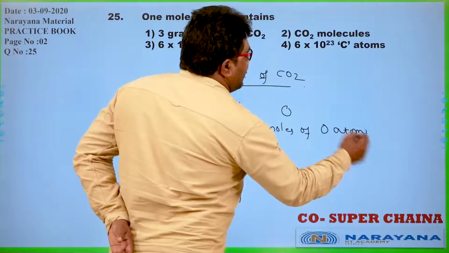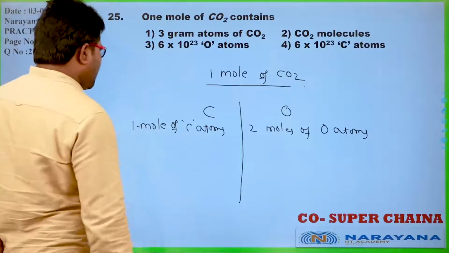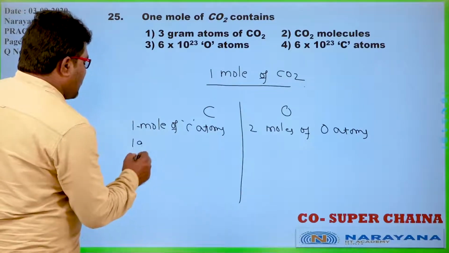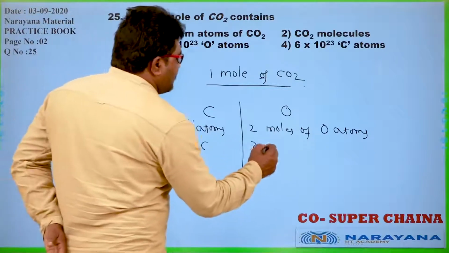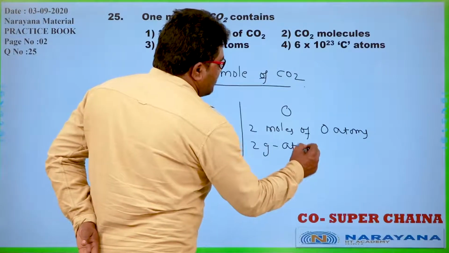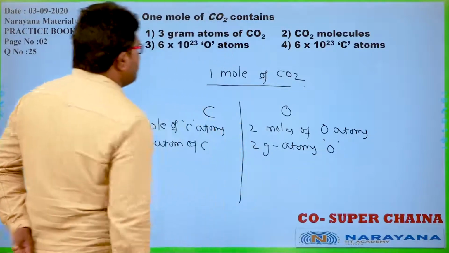We can also call it 1 gram atom of carbon and 2 gram atoms of oxygen.